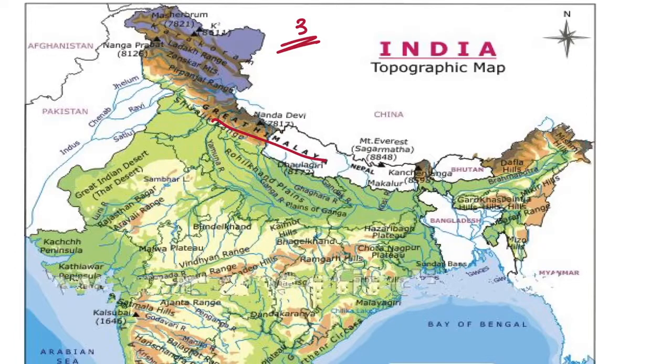And next is the Middle Himalaya, which is also called Himachal. It lies to the south of the Himadri. Many popular hill stations are situated here. The Sivalik is the southernmost range.